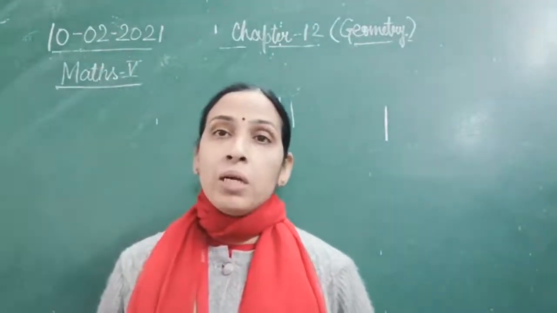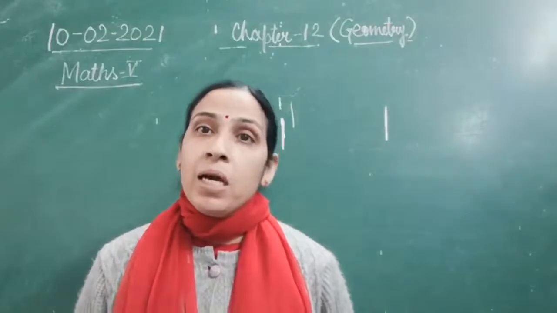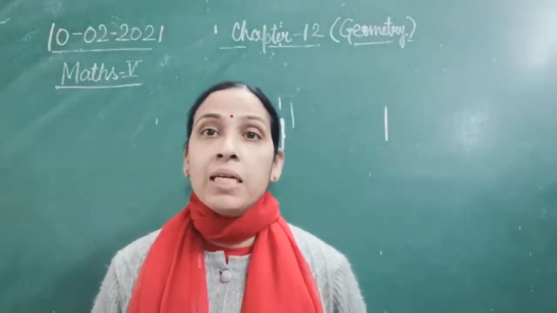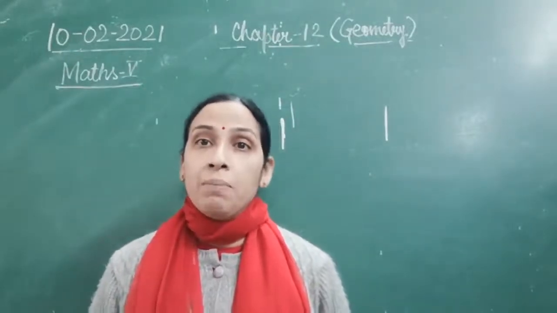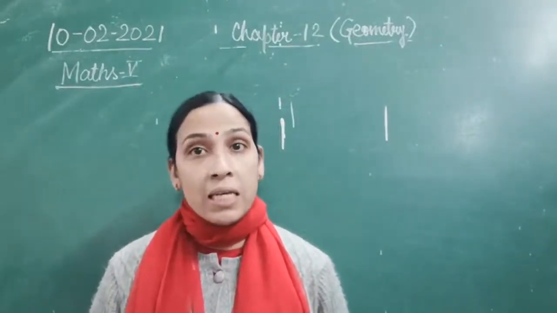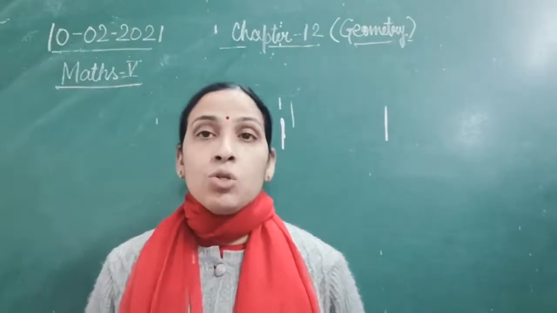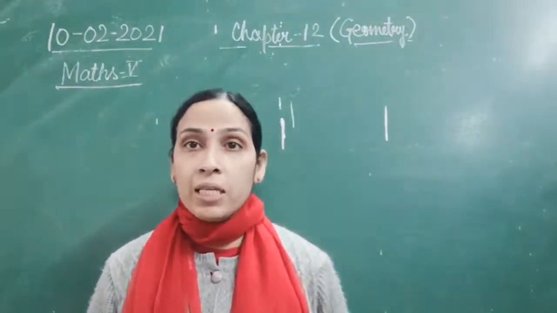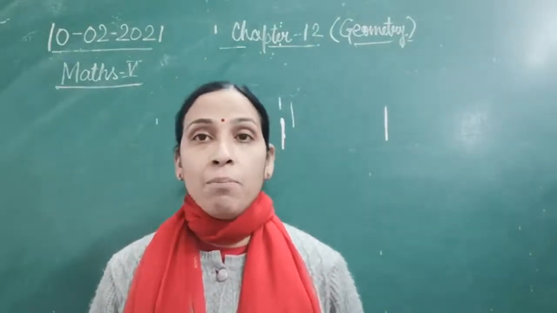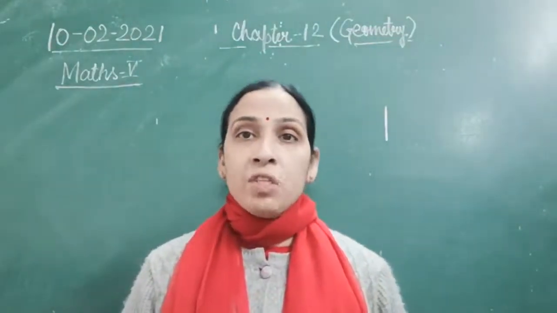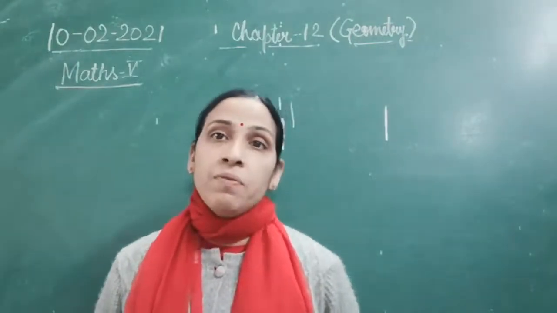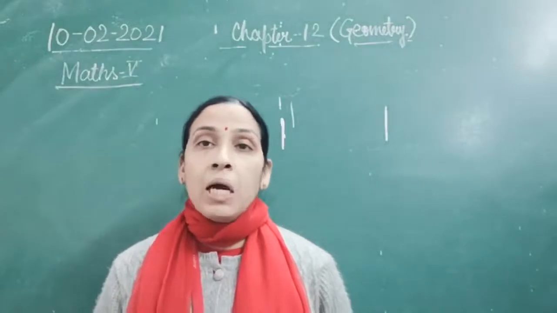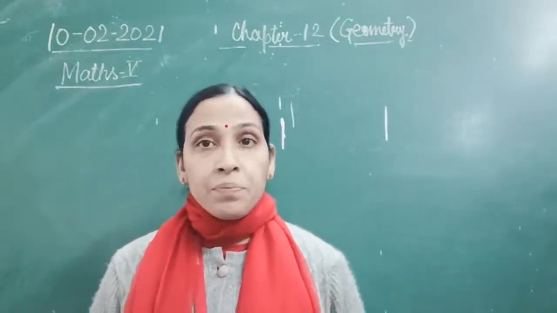Now children, we will come to the next, that is a ray. A ray can be extended up to any extent, but it has one end point. Where it begins is fixed. So it has only one end point and it can be extended up to any extent. Now this ray is very important. Two properties are very important: one end point is fixed and it can be extended up to any extent.